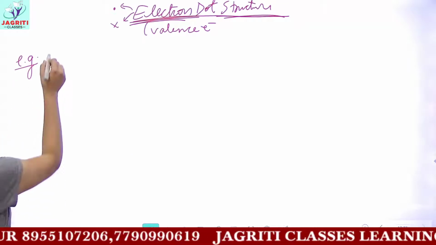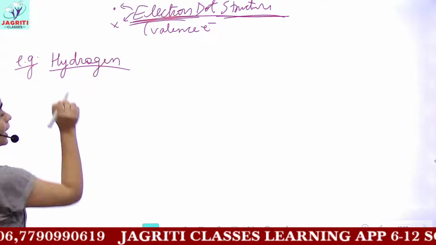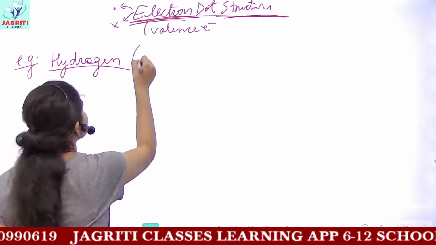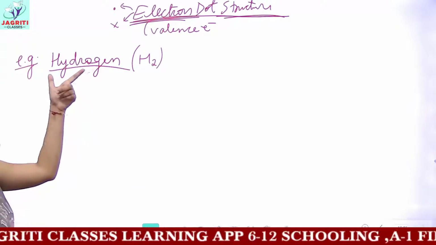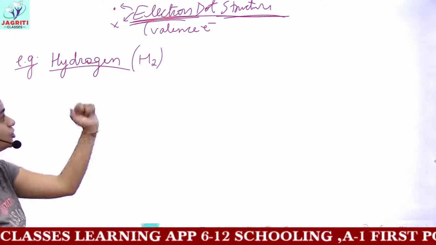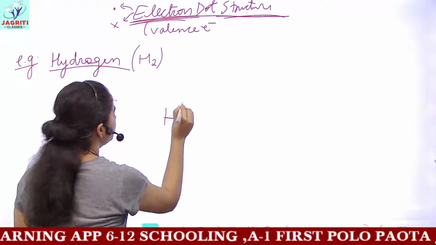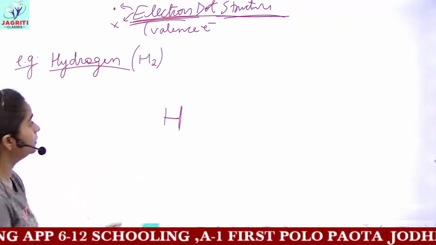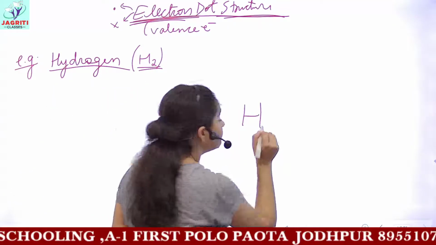Now first let's take the simplest example, starting with the simple element, that is hydrogen. Hydrogen is H2. That is, in one hydrogen molecule we have 2 atoms of hydrogen. Now for drawing the electron dot structure, what we do is, we make one hydrogen. As we have H2 here, so there would be 2 atoms of hydrogen.